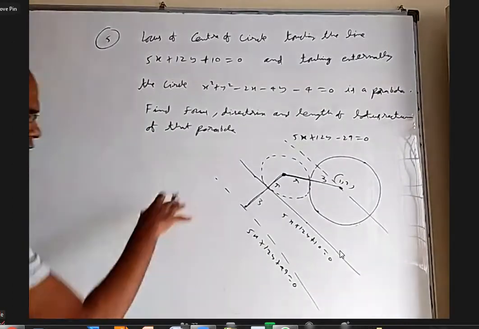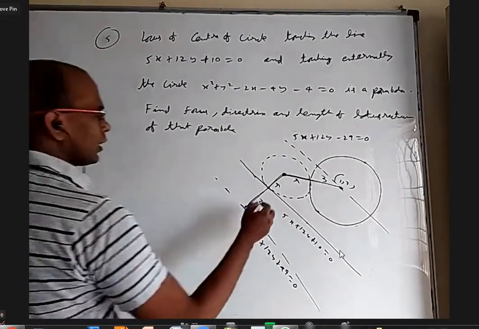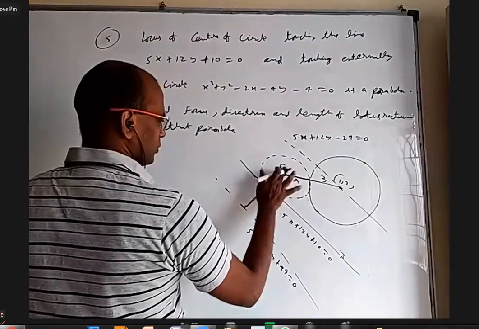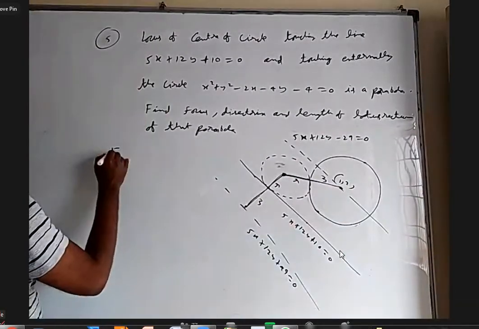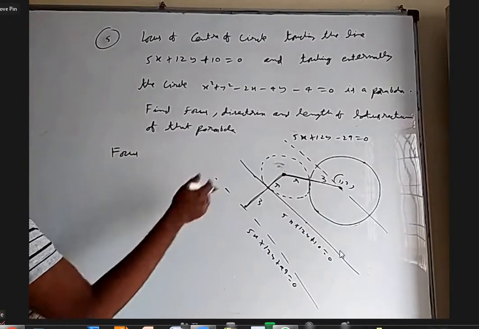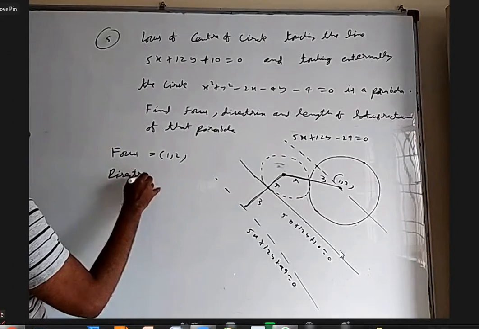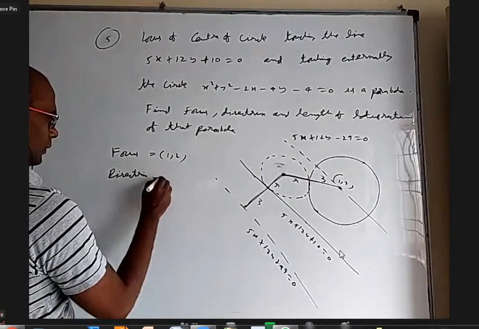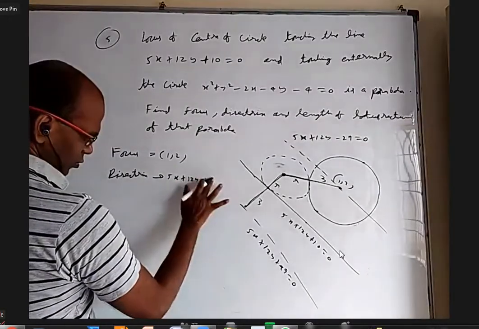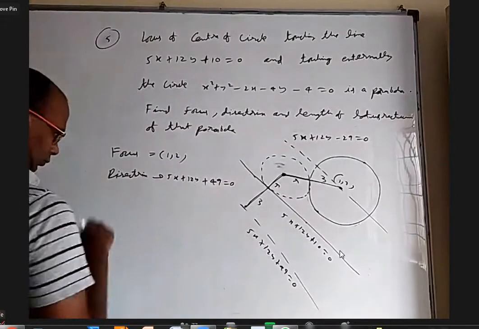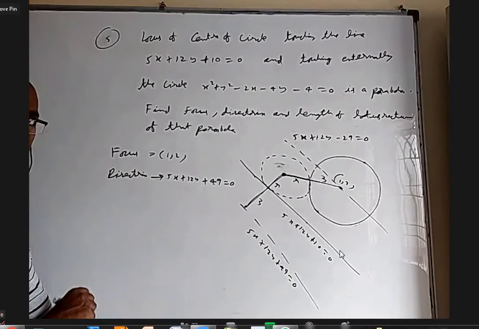So somebody can say, if you want, I'll do it theoretically by equation. You can say, understand the locus of this point is a parabola. This is the focus. This is the directrix. I'm not giving any written explanation. Orally I gave it. The focus will be (1, 2), and the directrix will be 5x plus 12y plus 49 equal to 0.